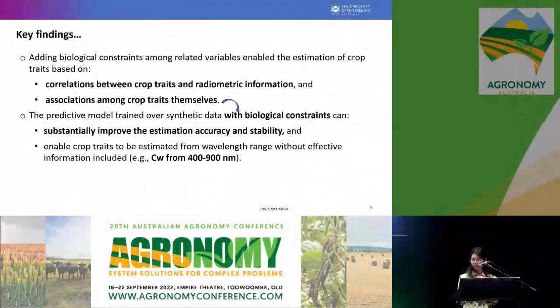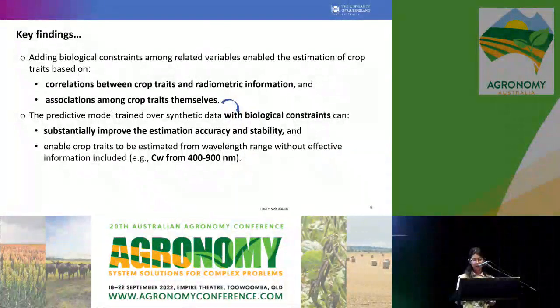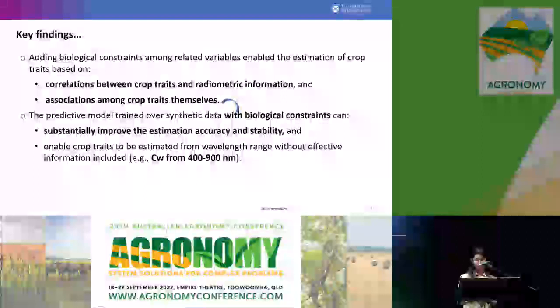So here we have the key findings. The first one is that adding the biological constraint among relative variables enabled the prediction based on the relationship between the crop trait and sensing data, as well as based on the association among the crop traits themselves. And then adding this biological constraint association can substantially improve the prediction accuracy and also enable some crop traits to be estimated from the range without effective information included.